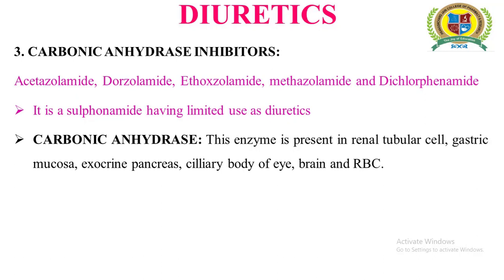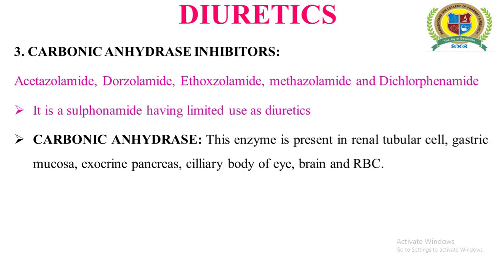Now the question is, what is the exact function of carbonic anhydrase in all these tissues or organs? As far as all these tissues and organs are considered, the cells belonging to these organs are involved in the secretion or formation of certain fluid.